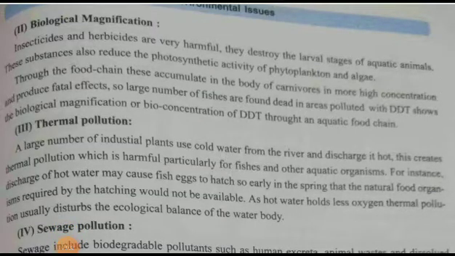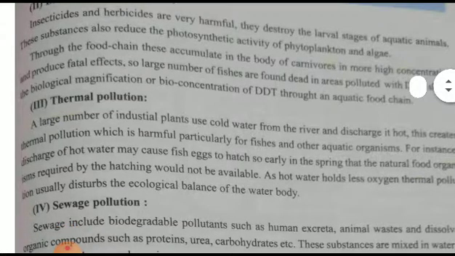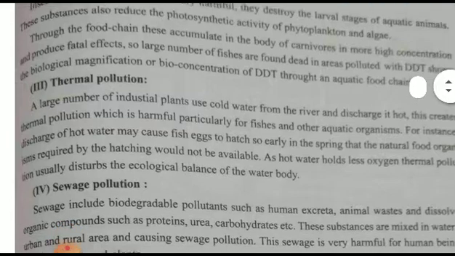Last class we learned about water pollution and pollutants. Today we will learn further about biological magnification. So many herbicides and insecticides are used, and they are very toxic because they destroy the larva stage of the aquatic organisms, and they also accumulate in carnivores in more concentration. So a large number of fishes are found dead in the areas polluted with DDT.